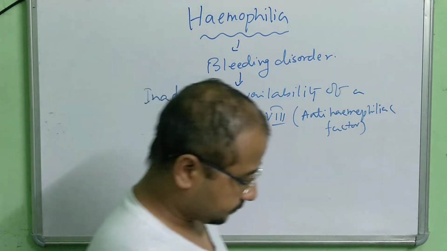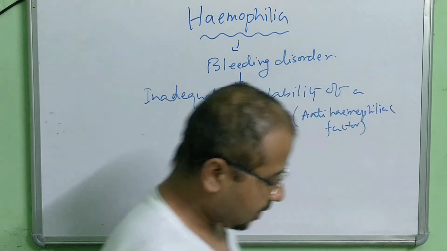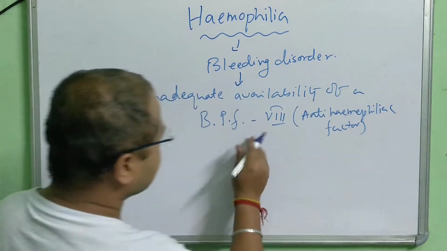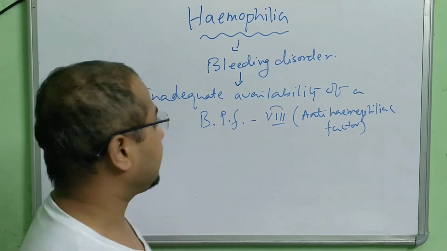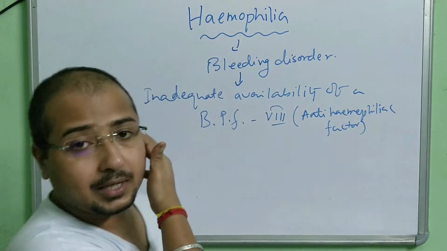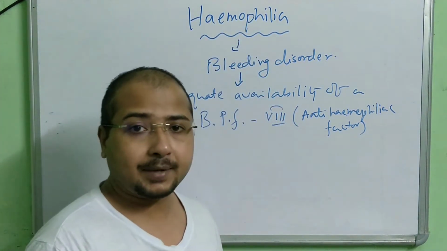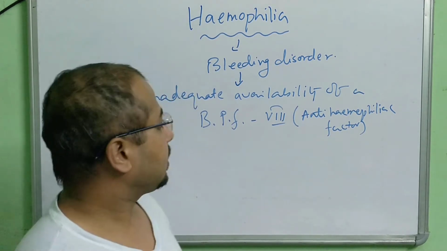Okay. So this is the protein. The absence of this protein leads to this hemophilia problem. The clotting mechanism gets delayed.